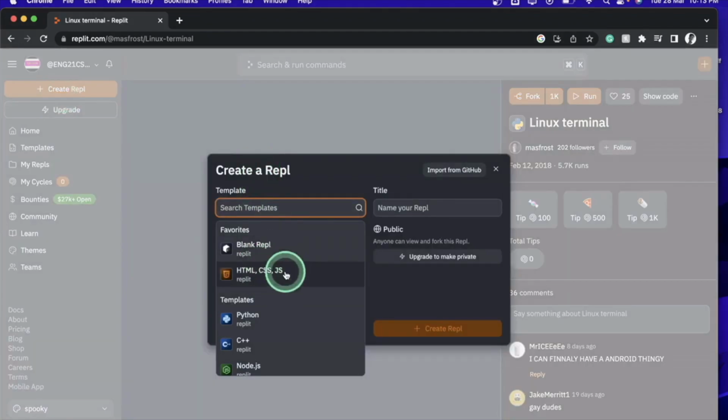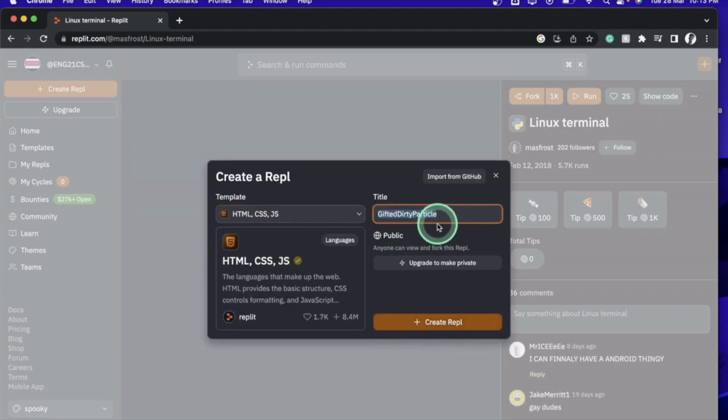As you can see there is an HTML, CSS, JS replit. If you don't see this, just type HTML here and you get this particular thing. Today we're just giving the introduction of the course, right? So I just name it intro, and we create a REPL using this.